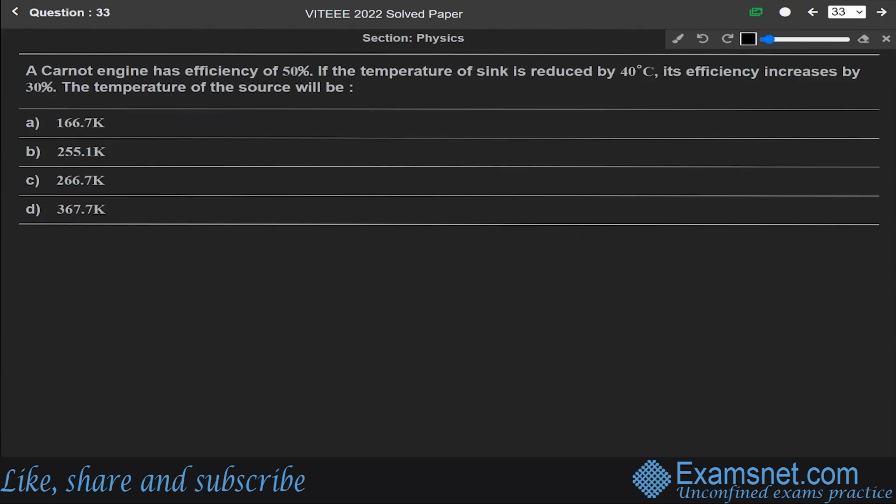Now the next question, 33. A Carnot engine has an efficiency of 50%. If the temperature of the sink is reduced by 40%, its efficiency increases by 30%. The temperature of the source will be, okay. This question is from the chapter of thermodynamics. First of all, we have to understand what a Carnot engine is.